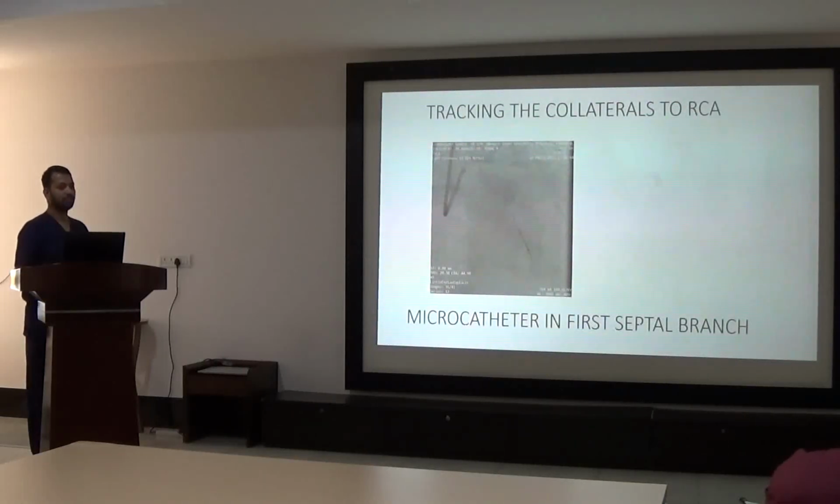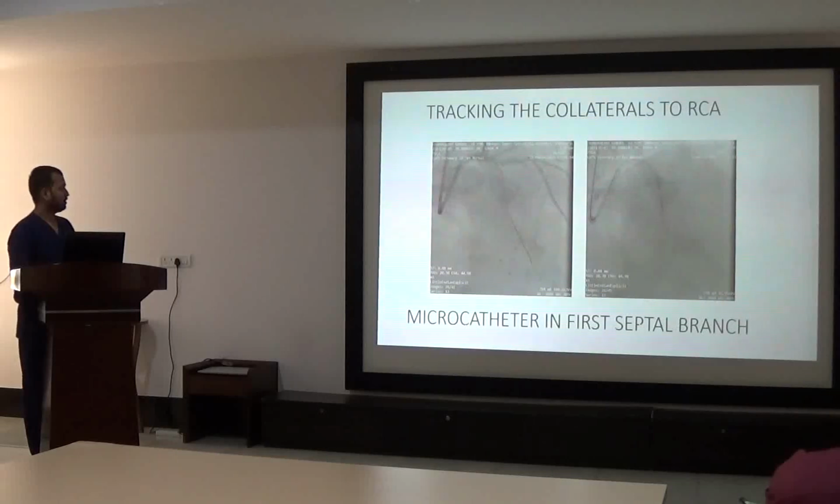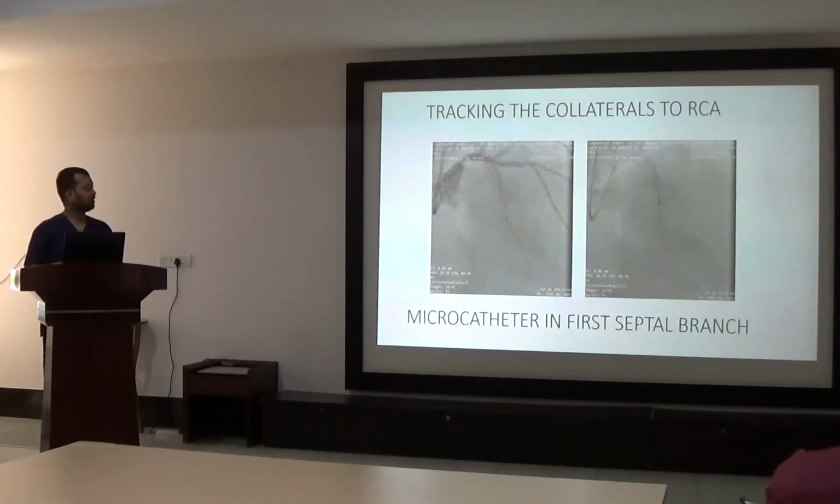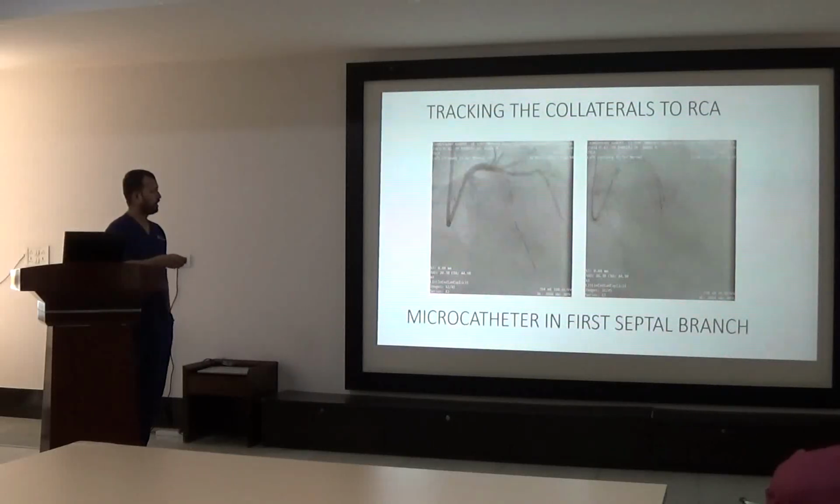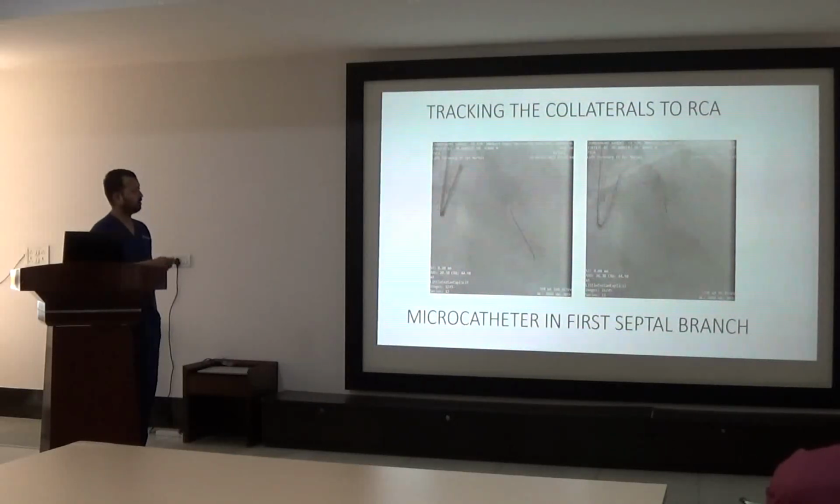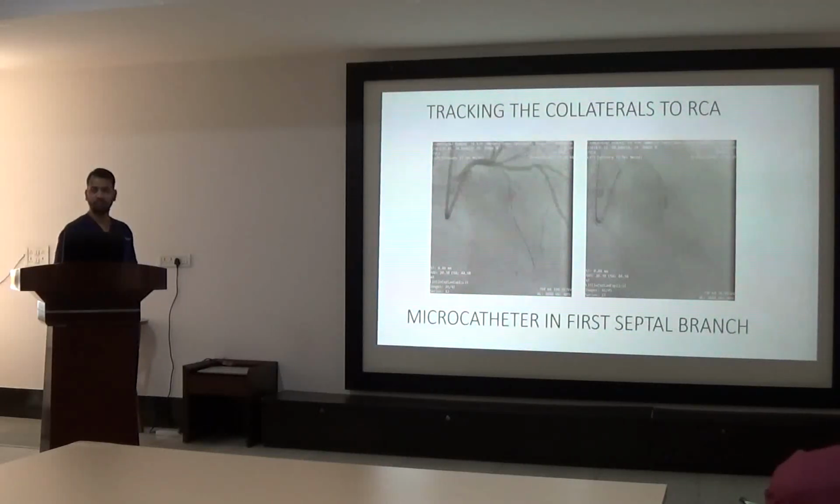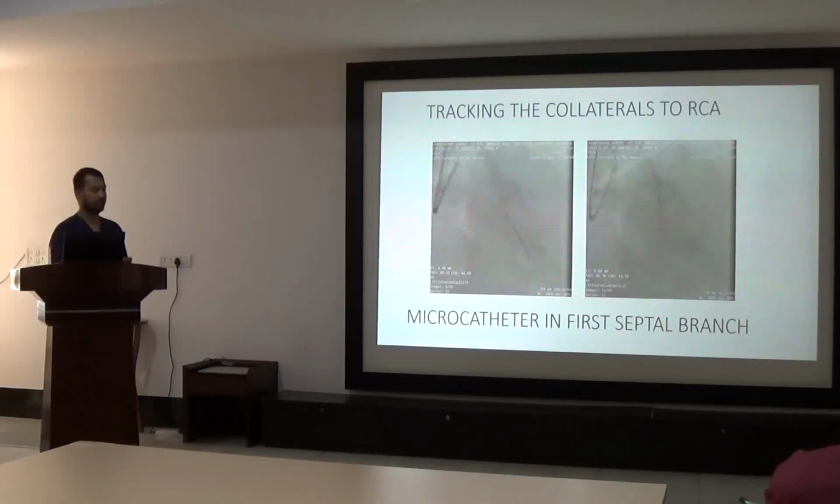Now the next step in opening a CTO is identifying the correct collateral and tracking the collateral. Here we can see that most of the collaterals are arising from the septal branch of the LAD artery. The ideal collateral should be selected: it should have less tortuosity with good caliber and continuous flow to the contralateral vessels.